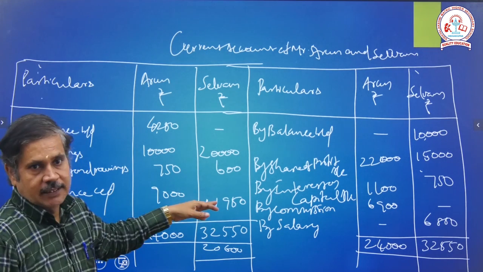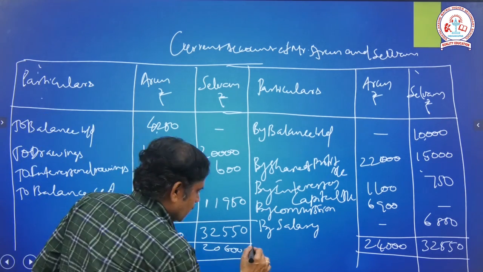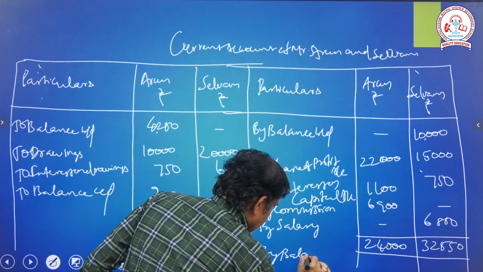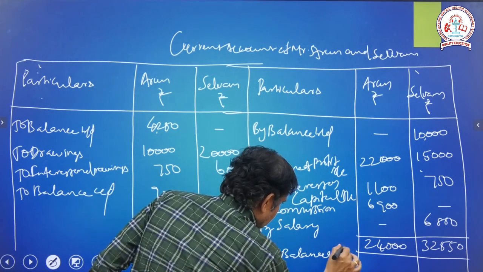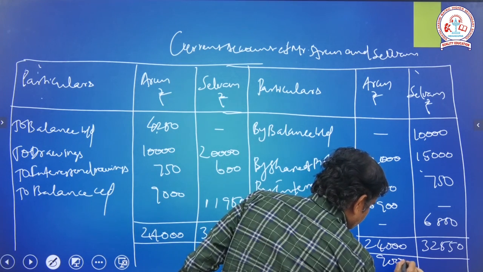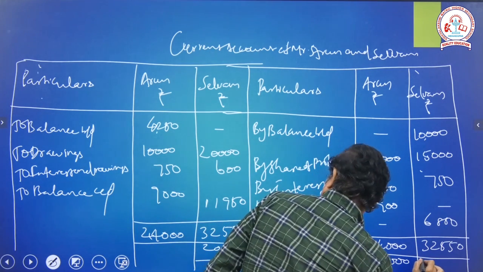These values are transferred to next year's opening balance, by balance BD, Arun 9,000, Selvam 11,950.